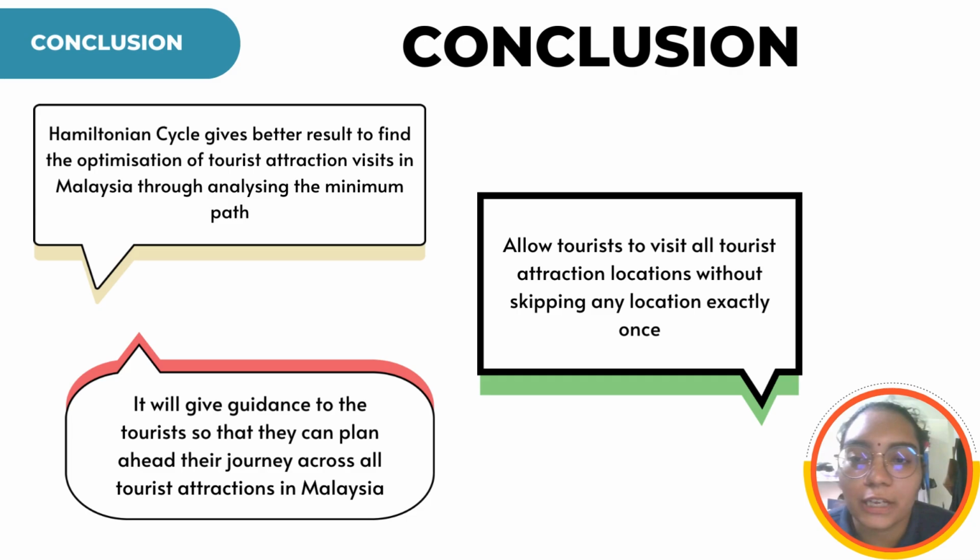In conclusion, the Hamilton cycle gives a better result in finding the optimization of tourist attraction visits in Malaysia through analyzing the minimum path, which allows the tourist to visit all the attraction locations exactly once without skipping any location. It also gives guidance to tourists so they can plan their journey ahead to visit all the attractions in Malaysia. So that's it from our group. Thank you, everyone.